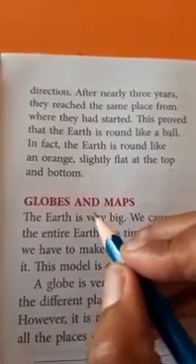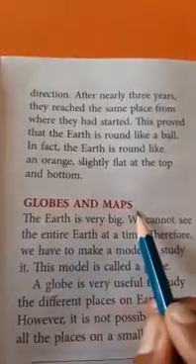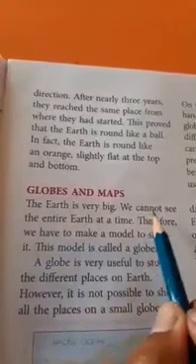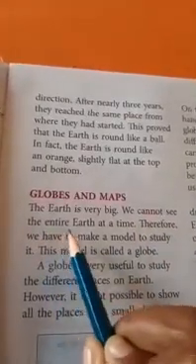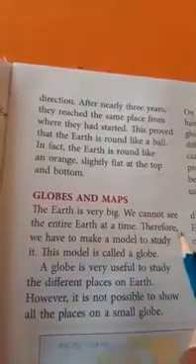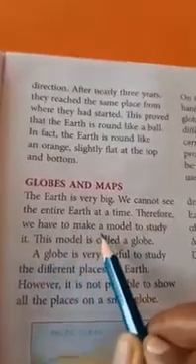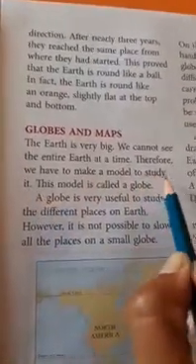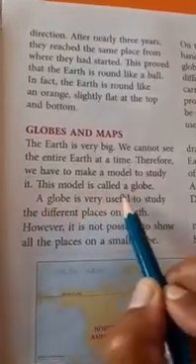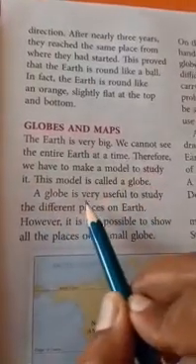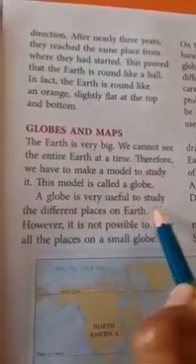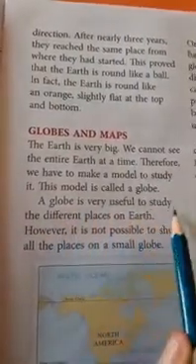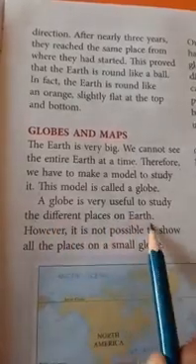Okay, so next, globes and maps. What are globes and maps? The earth is very big. We cannot see the entire earth at a time. Therefore, we have to make a model to study it. This model is called a globe. A globe is very useful to us. A globe is very useful to study the different places on earth.